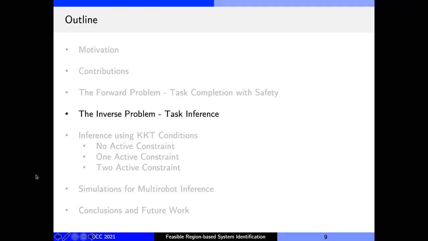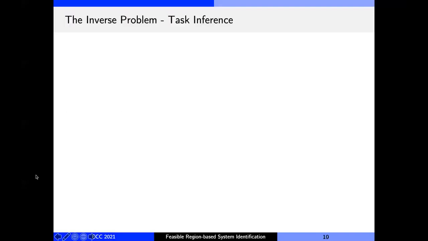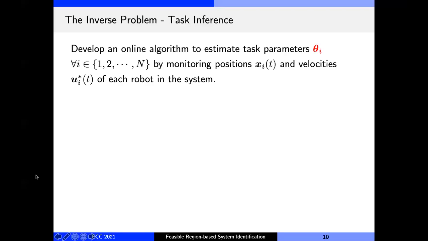So now that we have seen the task-based safe control synthesis algorithm, let us come to the main topic of the paper, that is task inference. The task inference problem requires us to develop an online algorithm to estimate the underlying task parameter theta_i by using the positions and velocities of each robot measured over some time.